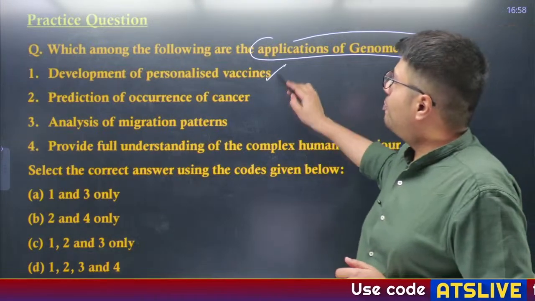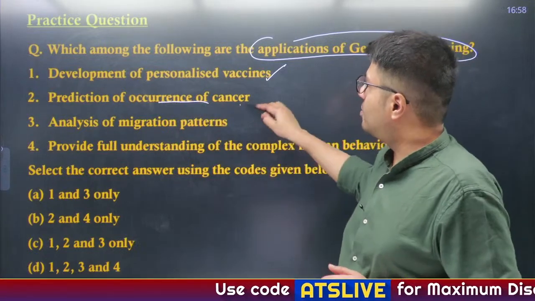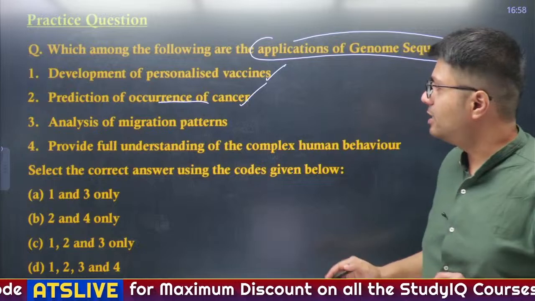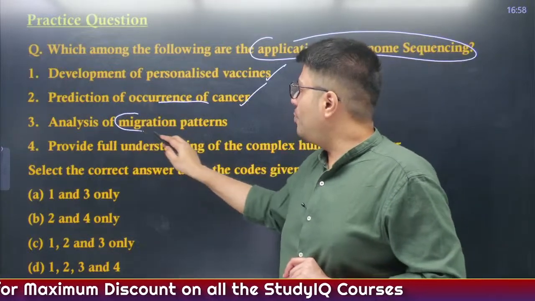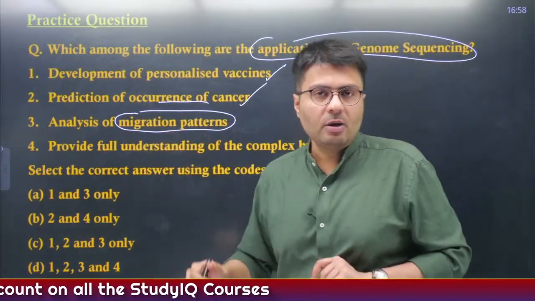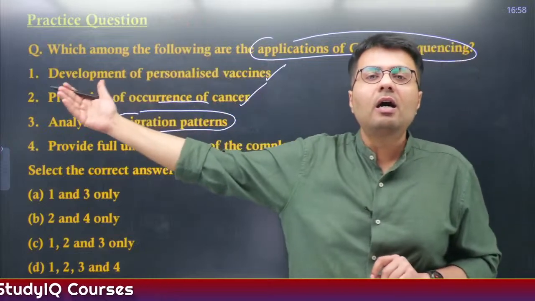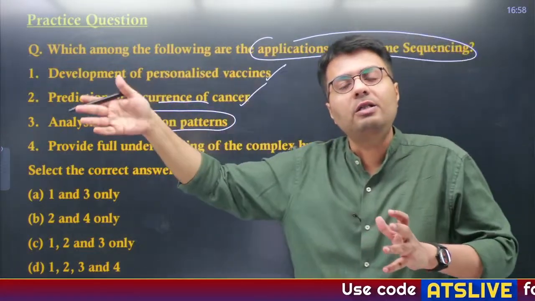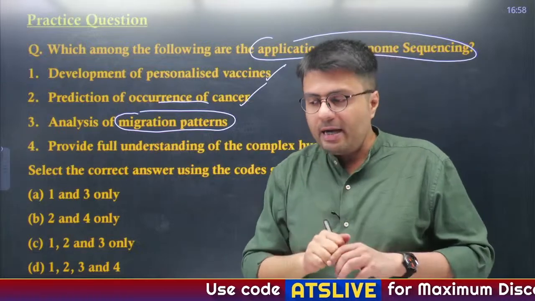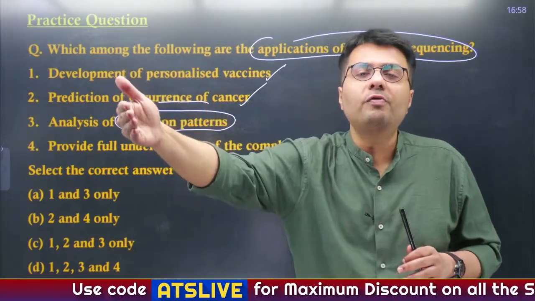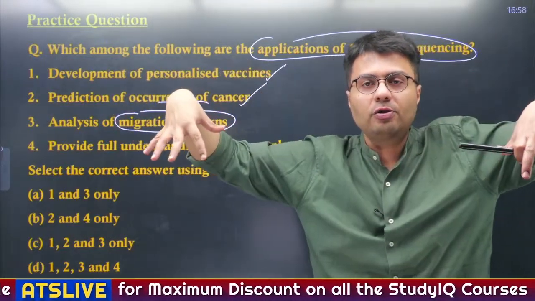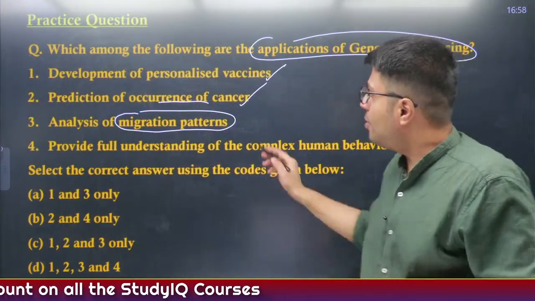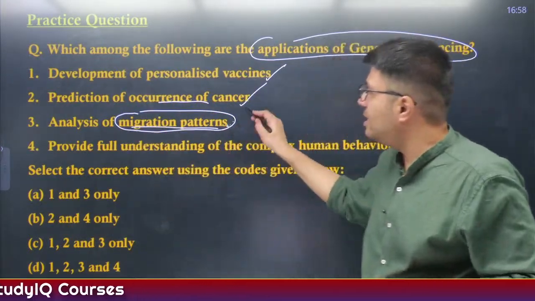Well, development of personalized medicine and prediction of occurrences of cancer, both of them are quite simple. You understand, these are indeed applications of genetic sequencing. Now, how do we analyze migratory patterns, right? Suppose earlier a batch of people entered different lands, so their genetic sequencing will be different from our people, right? Similarly, hundreds and thousands of years later, you will find two existences of genetic sequencing that are very different from each other. So that is how you understand migratory patterns. So the third is indeed correct.